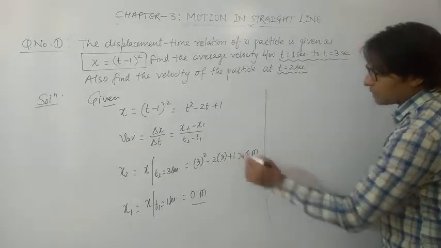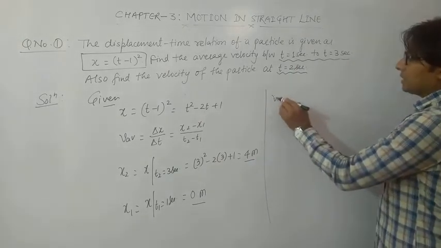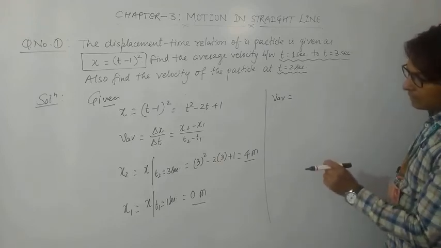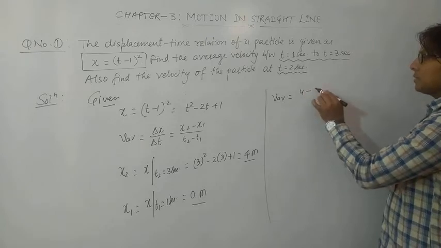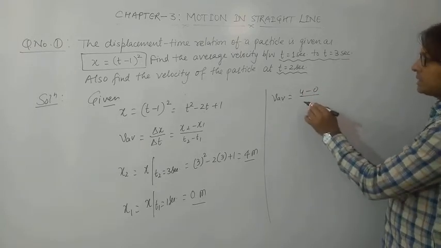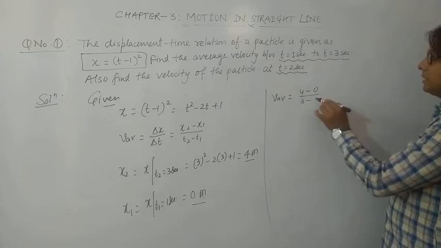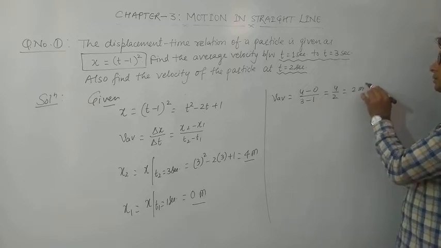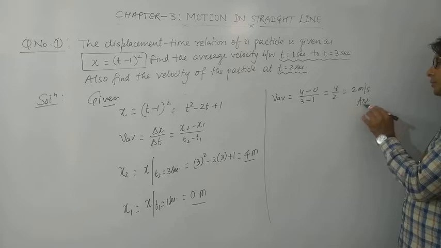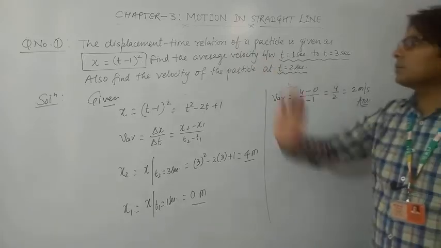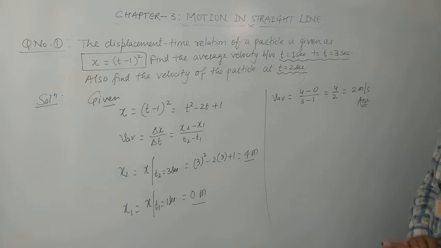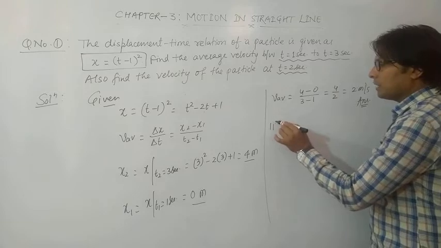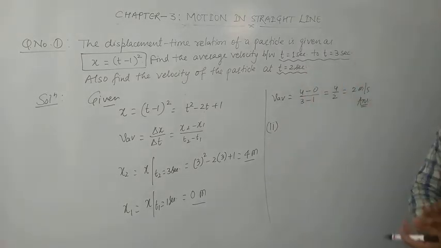Now putting these values of x2 and x1 into this equation, we can easily find out the value of average velocity, which is x2, that is 4 meter, minus x1, which is 0, divided by t2, which is 3 seconds, minus t1, which is 1 second. So 4 divided by 2 means 2 meter per second. So this is the answer of the first part, in which we have to find the average velocity between t equals 1 second to t equals 3 seconds. Now let us try the second part of this question, in which we have to find out the instantaneous velocity at t equals 2 seconds.